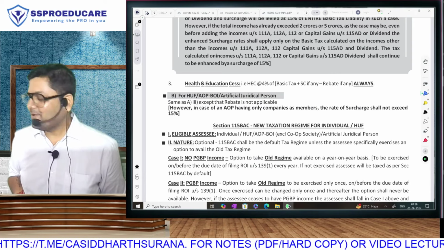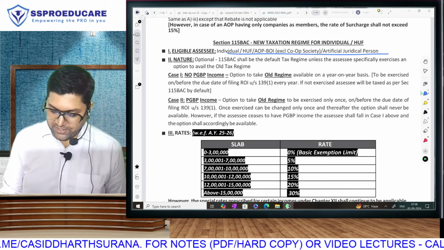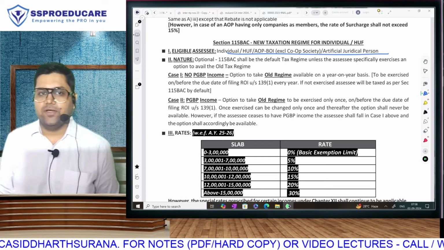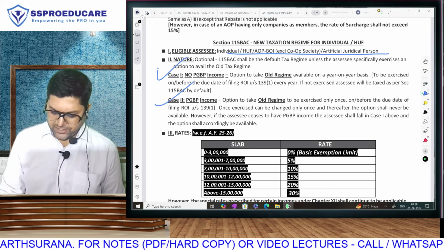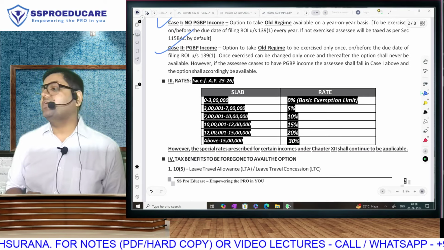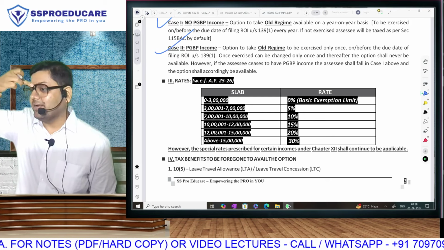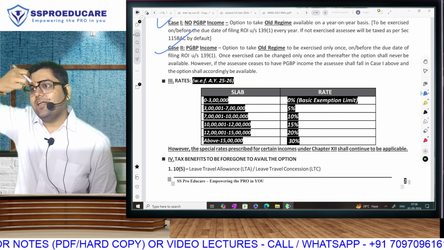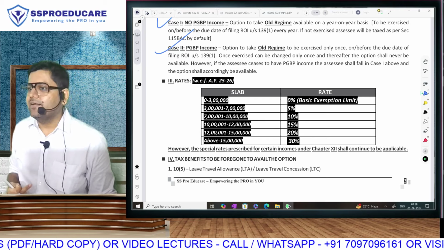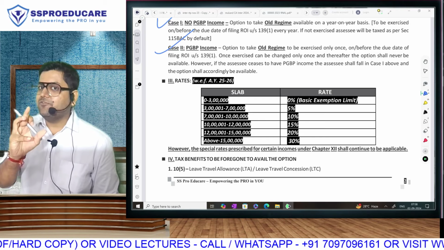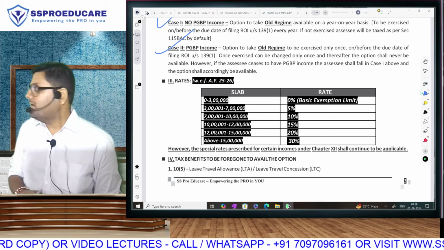Section 115BAC. Now you see all assessees are covered here. All assessees meaning individual, HUF, AOP, BOI, AJP, whether resident or non-resident. This is optional, with PGBP or no PGBP. Whenever you see any amendment in the color handwritten book, I will write in red color. But in the black and white book also, amendments should be easily located, and therefore, if you observe carefully, the font and presentation of amendments, even in the black and white book,